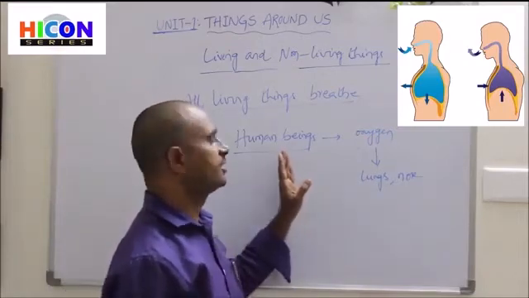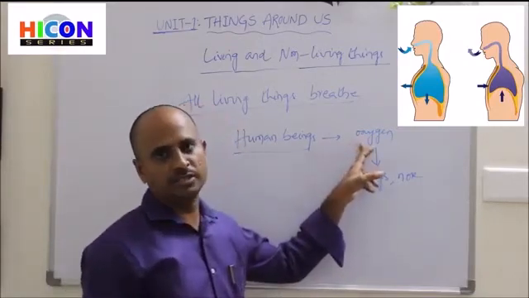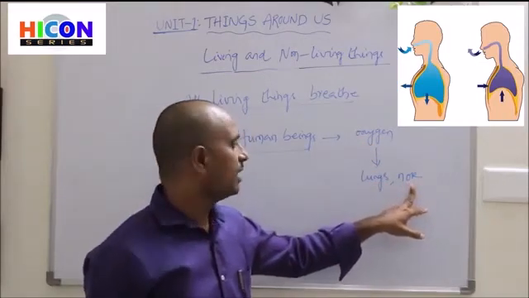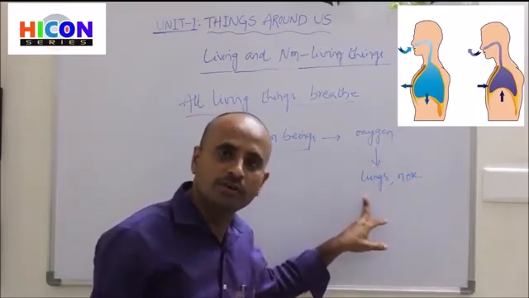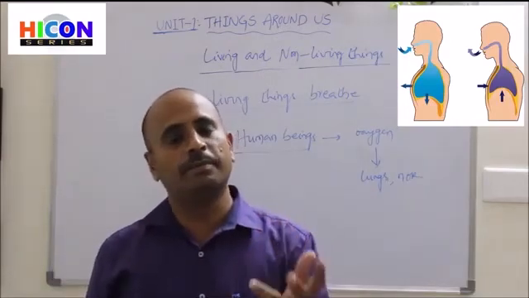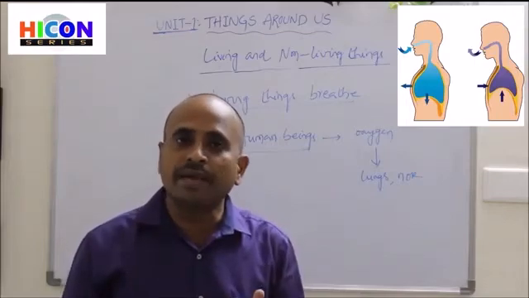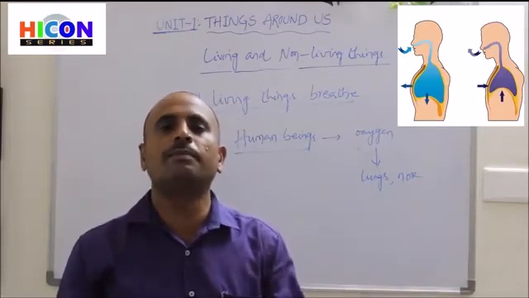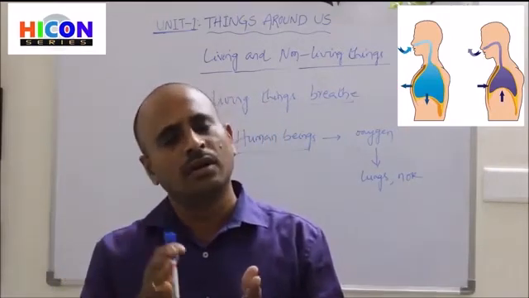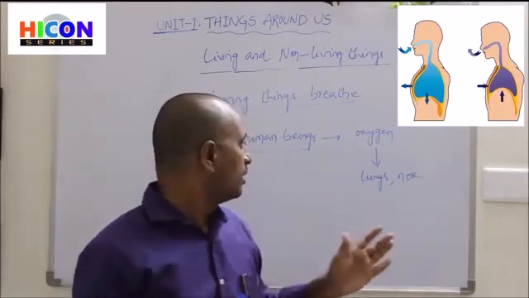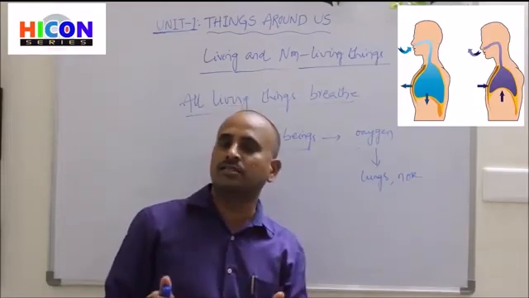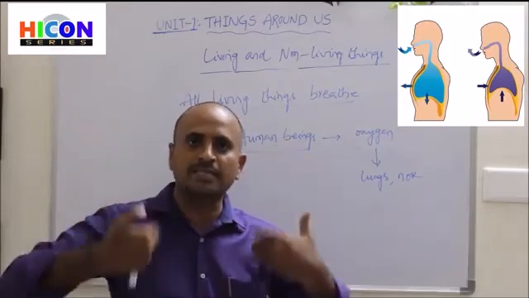For example, if we consider human beings, they will breathe oxygen through the nose. The oxygen will enter into the lungs from the nose, and from the lungs the oxygen will mix with the blood, and the blood supplies the oxygen to all the parts in our body, that is to the heart, brain, legs, hands.